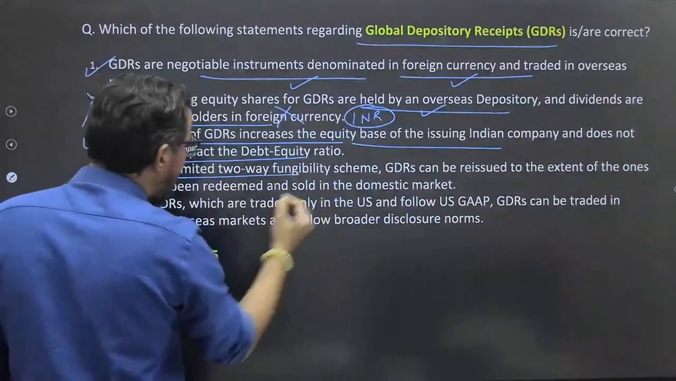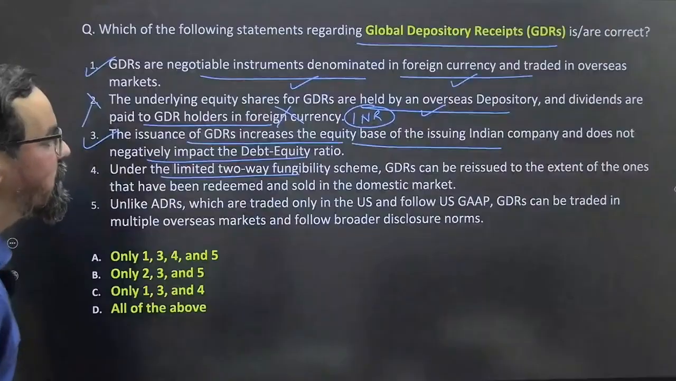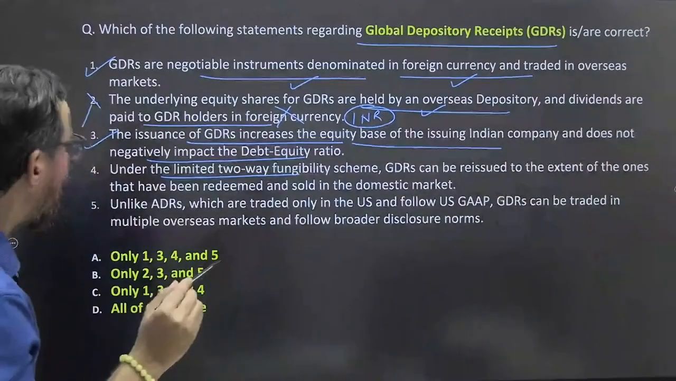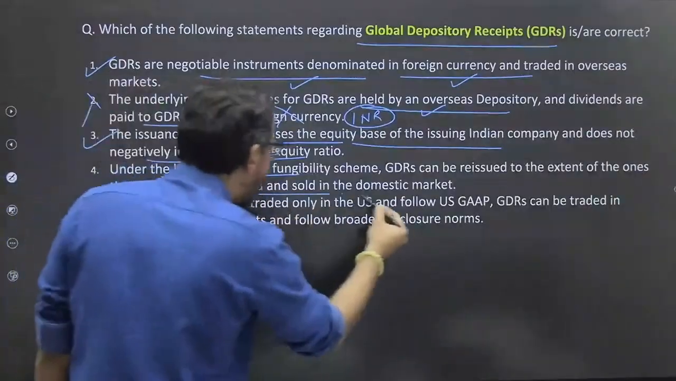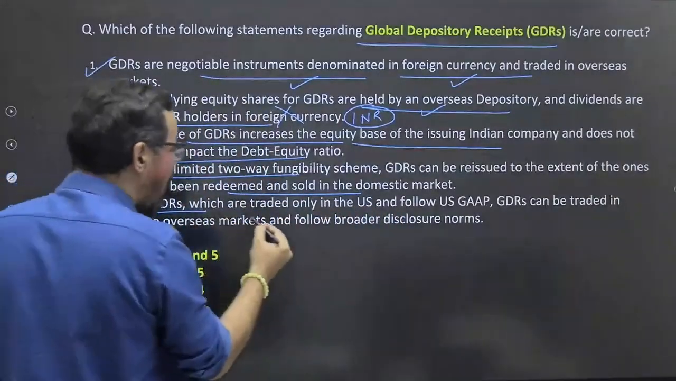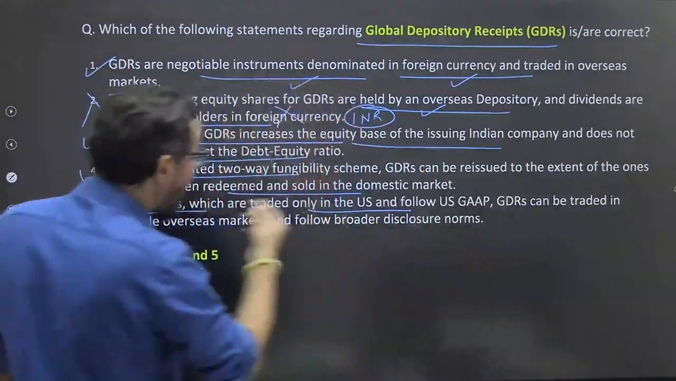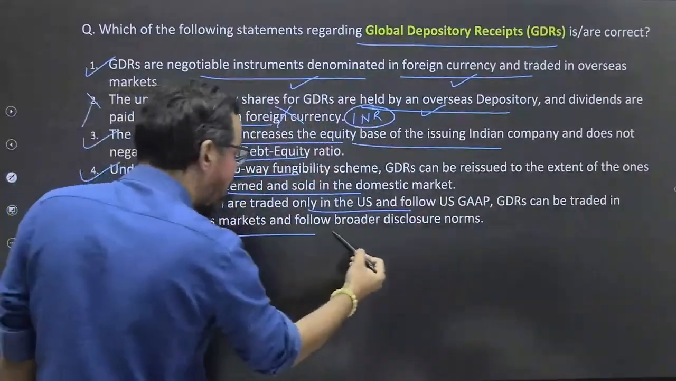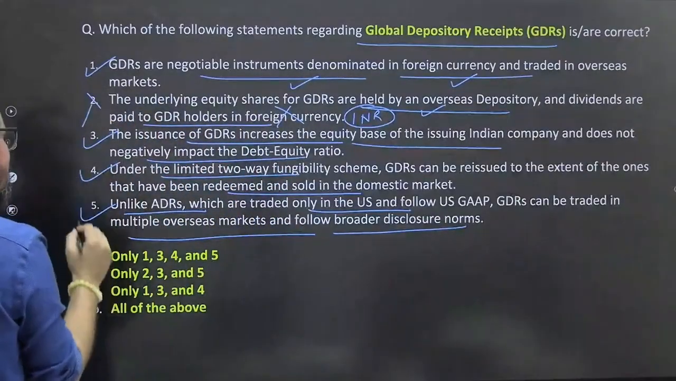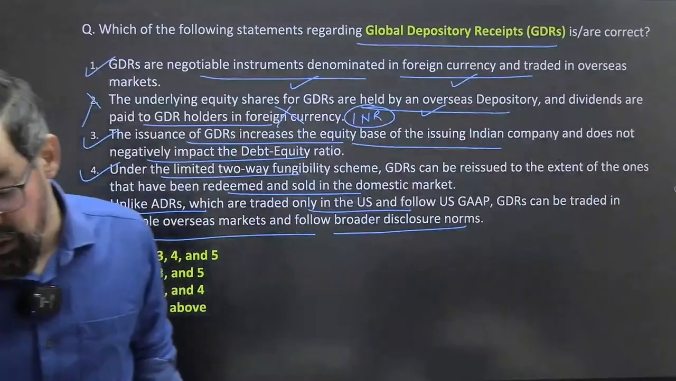Under the limited two-way fungibility scheme, a GDR can be reissued to the extent of one that has been redeemed and sold in the domestic market. Unlike ADRs, which are traded only on the US market and follow GAAP, GDRs can be traded on multiple overseas markets and follow broader disclosure norms. So 1, 3, 4, 5 means option A should be the right answer for this particular question.